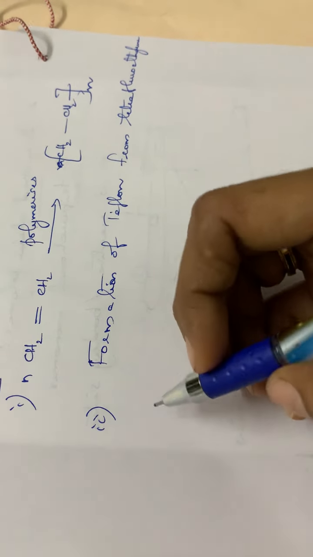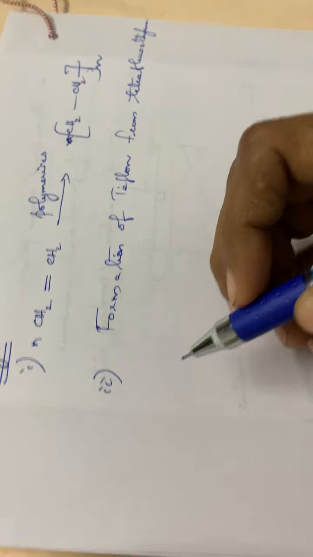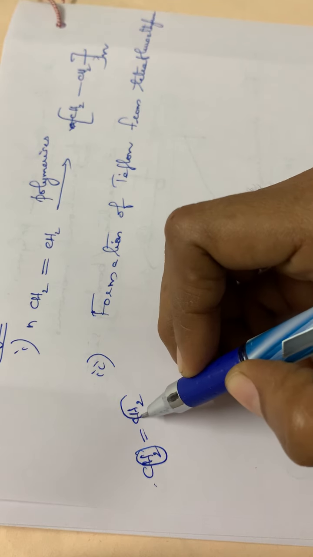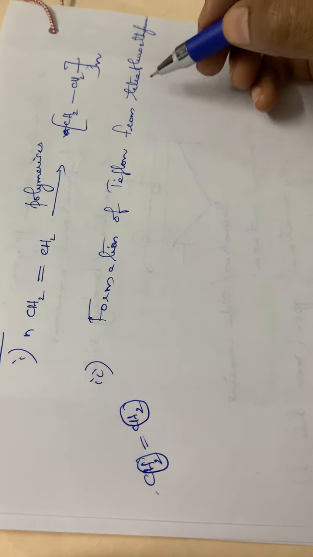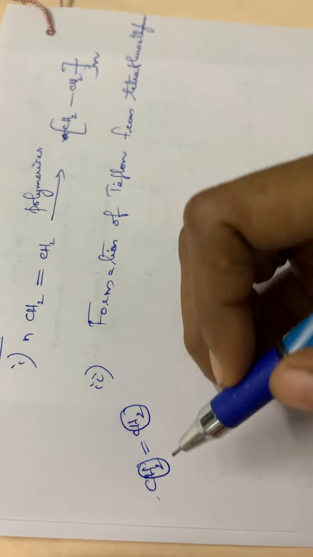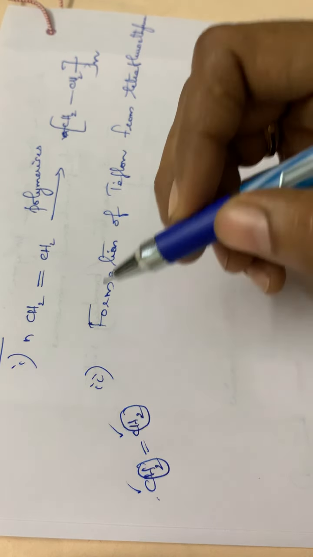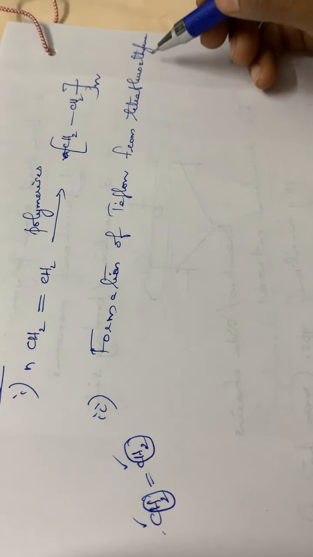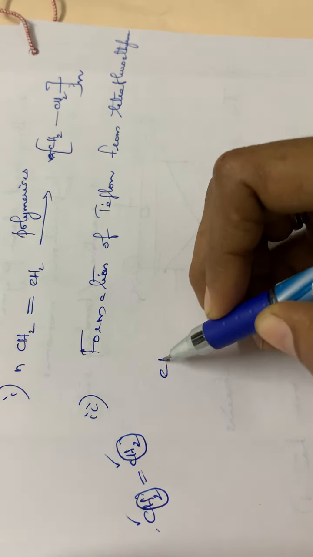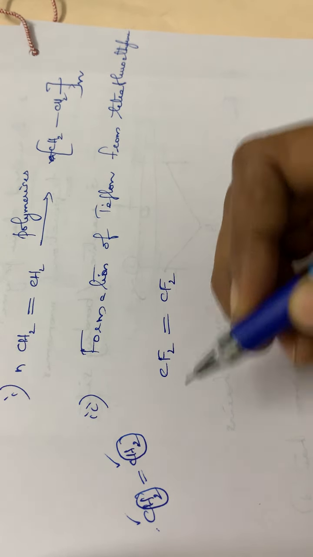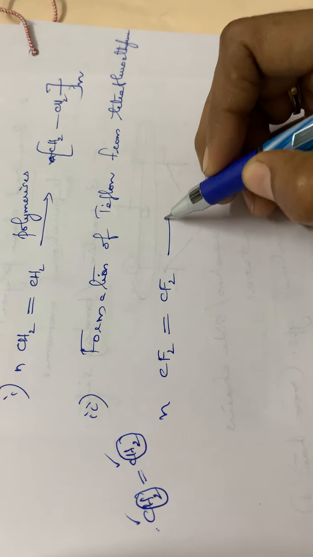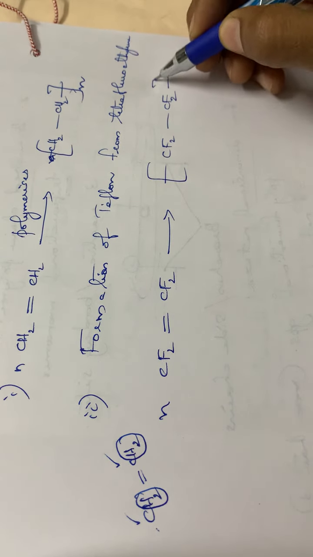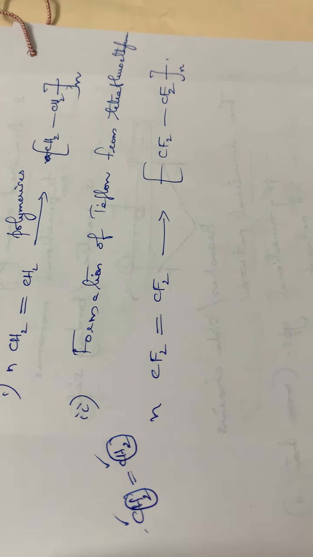So tetrafluoroethylene: ethylene means CH2 double bond CH2, isn't it? If these 4 hydrogen atoms, 2 from this carbon and 2 from this carbon, are replaced by 4 fluorine atoms, then it is tetrafluoroethylene. So we can write tetrafluoroethylene like this, CF2 double bond CF2. N molecules will polymerize in a similar reaction to give CF2 single bond CF2 single bond, n times. So this is the formation of Teflon.